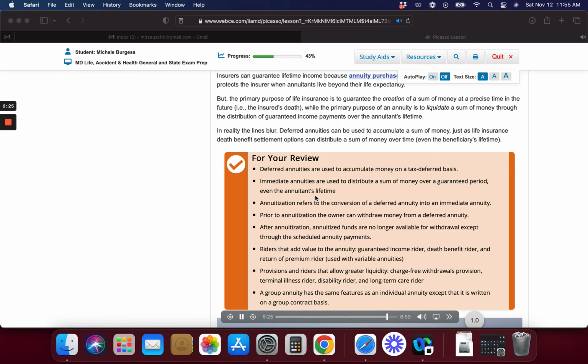Riders that add value to the annuity: guaranteed income rider, death benefit rider, and return of premium rider, used with variable annuities. Provisions and riders that allow greater liquidity: charge-free withdrawals provision, terminal illness rider, disability rider, and long-term care rider. A group annuity has the same features as an individual annuity except that it is written on a group contract basis.